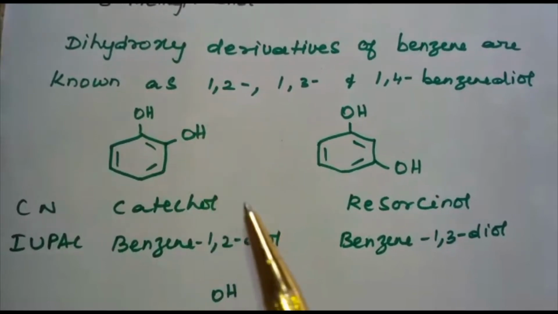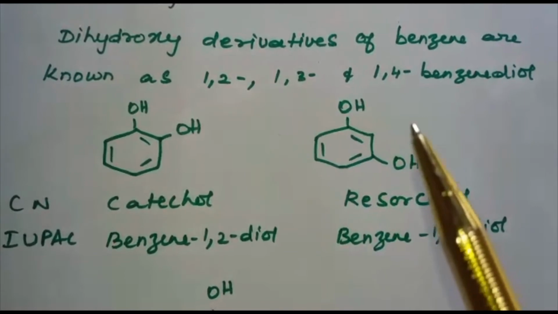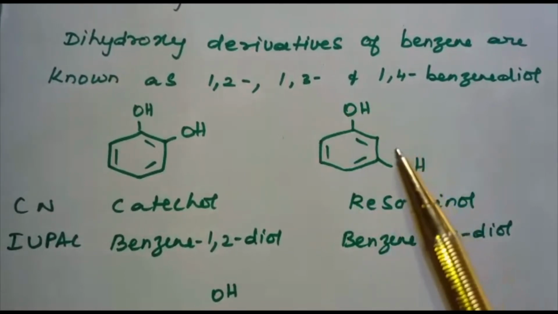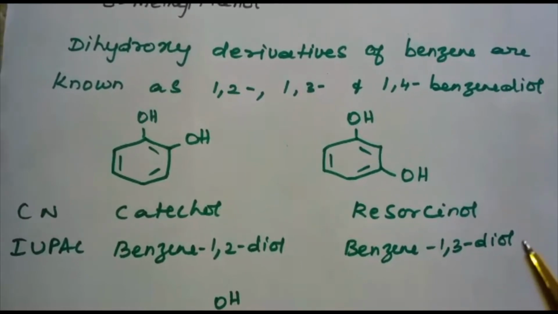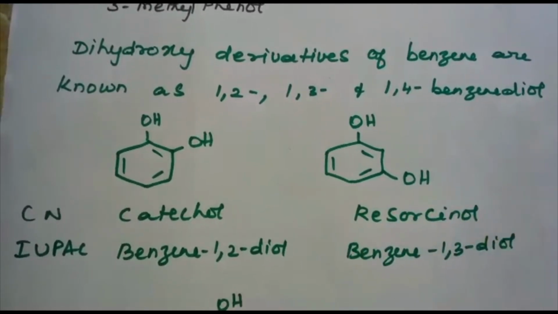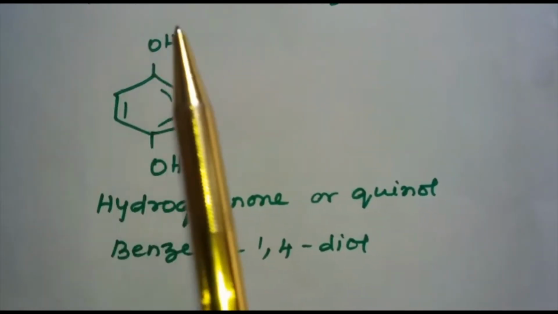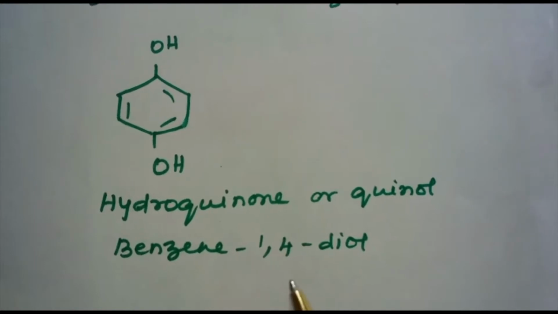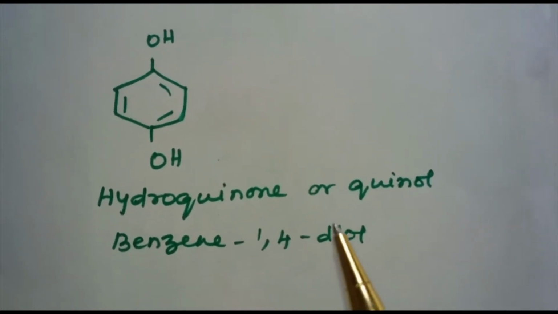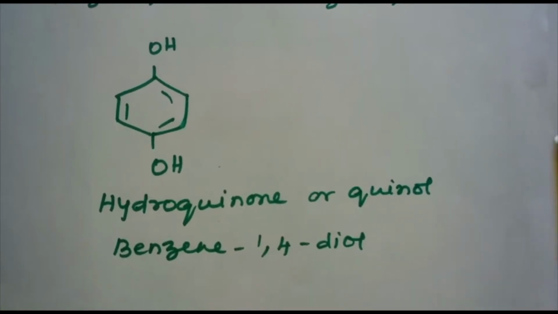Here, the two OH groups are in meta position, 1 and 3 position. Hence, the IUPAC name is benzene-1,3-diol and the common name is resorcinol. In this compound, the OH groups are in para position and hence the name benzene-1,4-diol. This is the IUPAC name and the common name is hydroquinone or quinol.